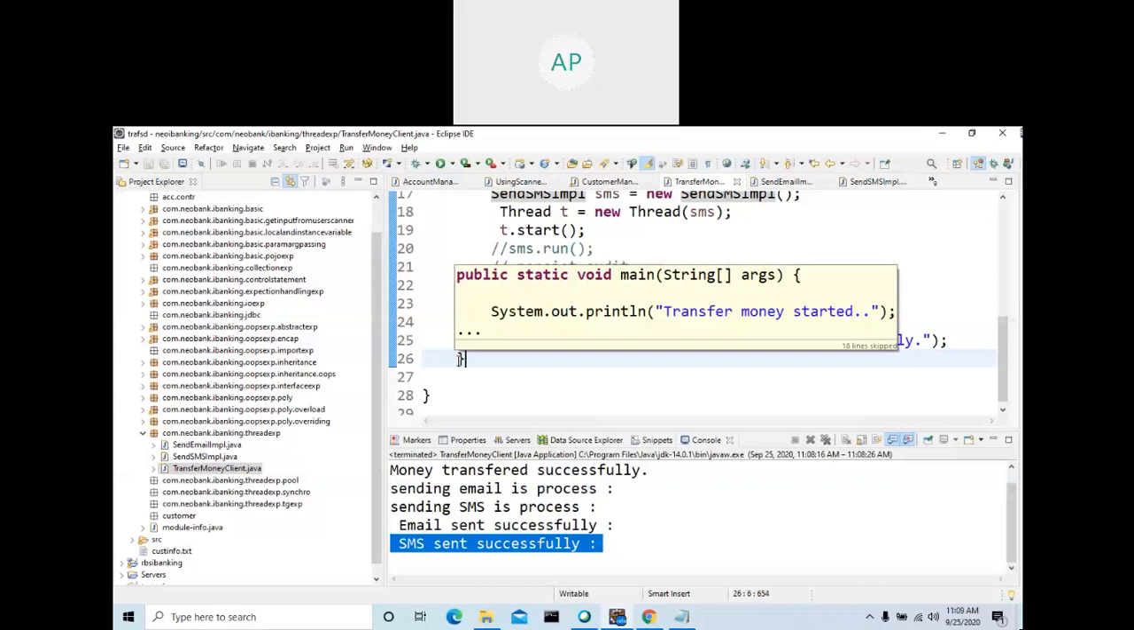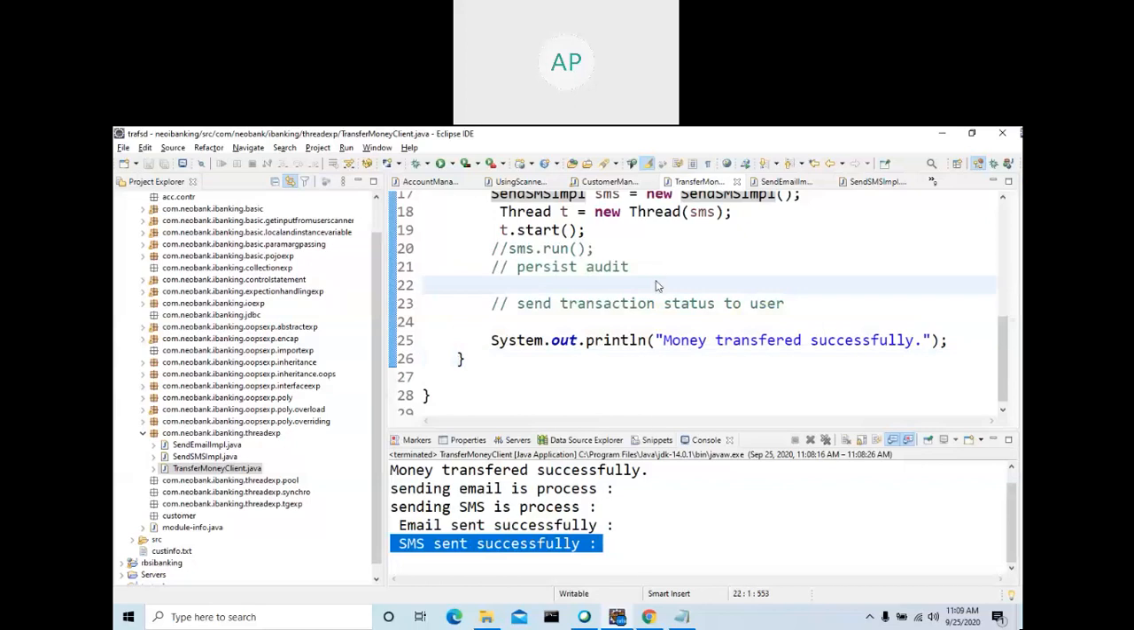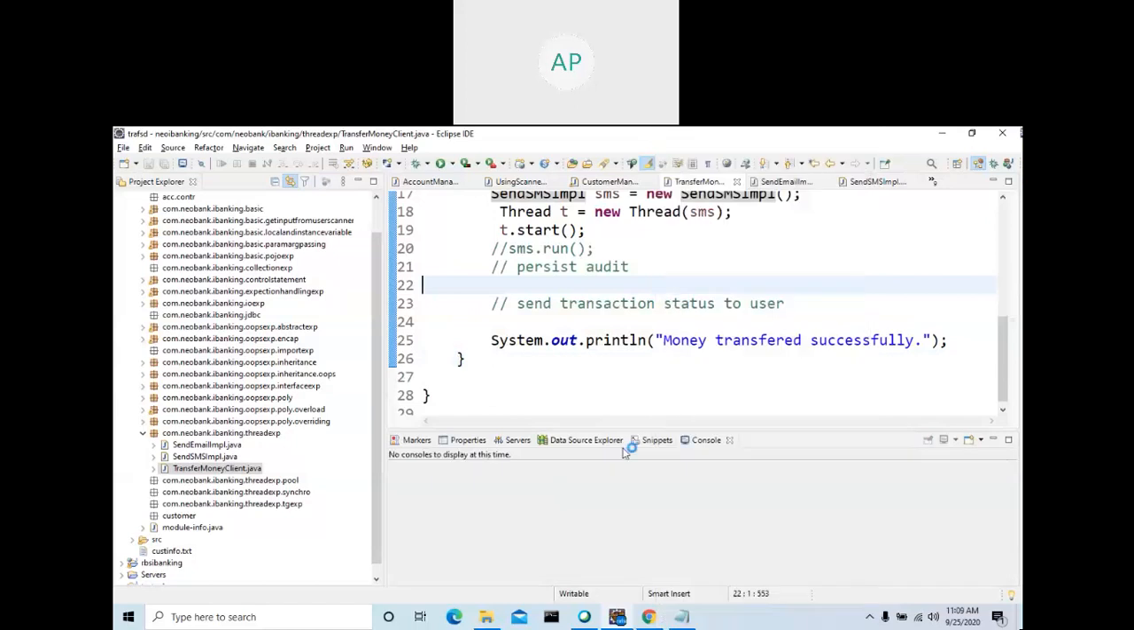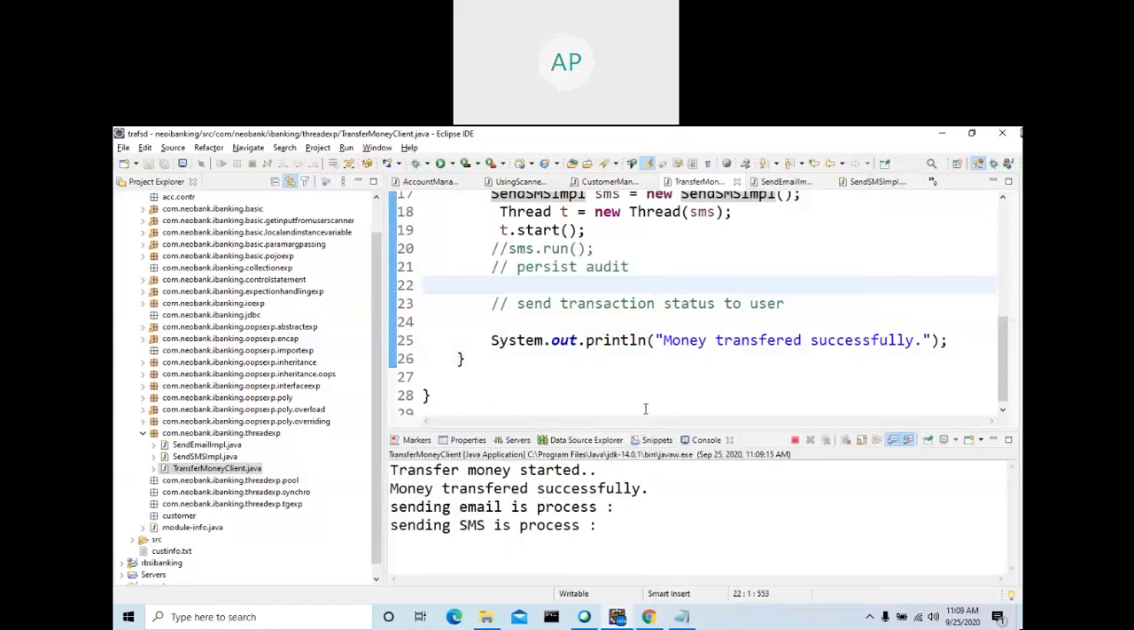We made both the tasks asynchronous, sending email and SMS. Once this method is completed, the result will be printed to the user, and your email and SMS are still running, and will get completed once they complete the task. Asynchronous. Your main method is not waiting until your email and SMS are sent. Very important. Let me run this one